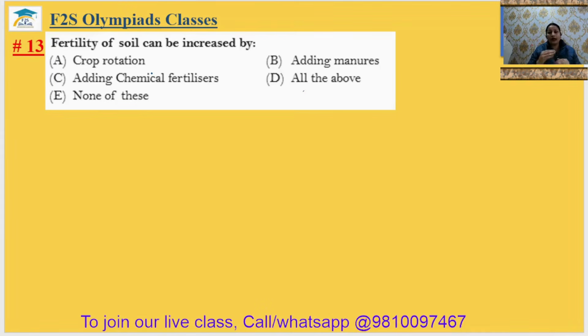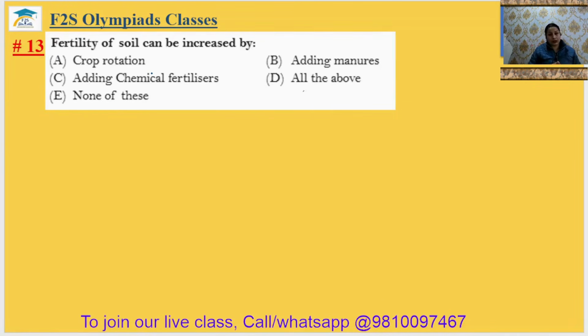So when you rotate the crop, after legume, if you put some other plants like paddy or something else, paddy can use this nitrogen in their growth. So that's why crop rotation is the best way to increase the fertility of the soil.